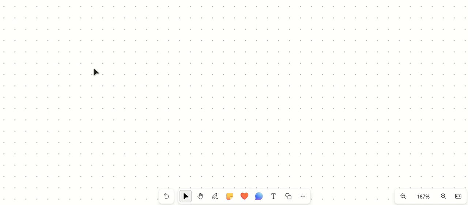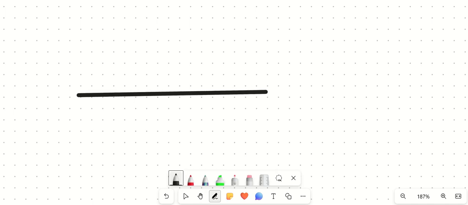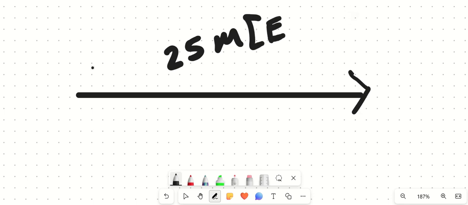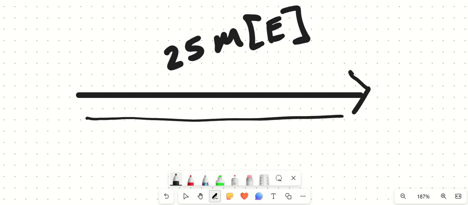Okay, so what a vector is, it's a measurement that also has a direction associated with it. So let's say you do a measurement, and that measurement is 25 meters. Okay, so 25 meters would be a scalar measurement. It's not telling us any direction or anything. But if I said 25 meters and it is headed eastward, now I know that the length of this line is 25 and it's pointing to the east. Now that's really easy to work with.